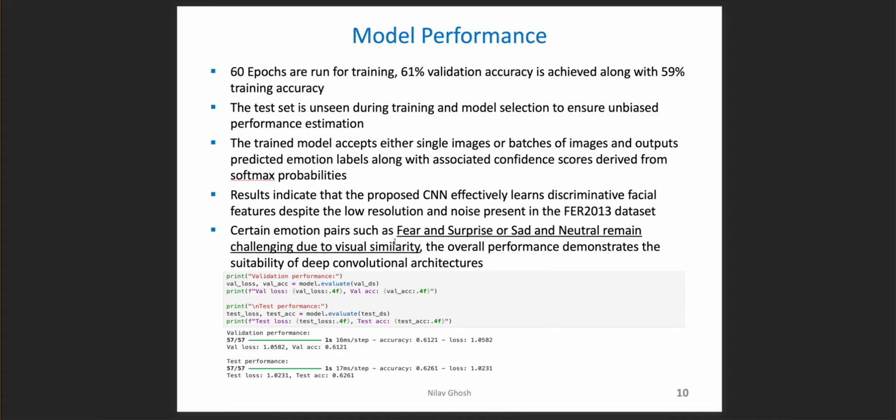The overall performance demonstrates the suitability of deep convolutional architecture with FER 2013. As you can see, the screenshot for the validation performance and test performance is given below.